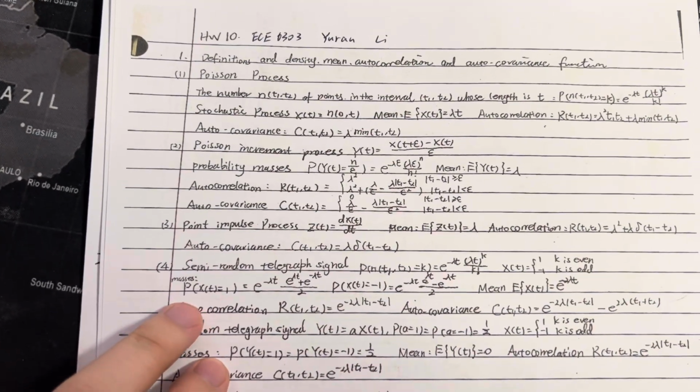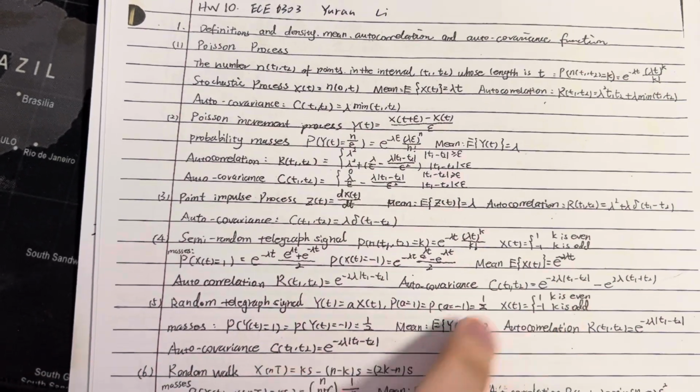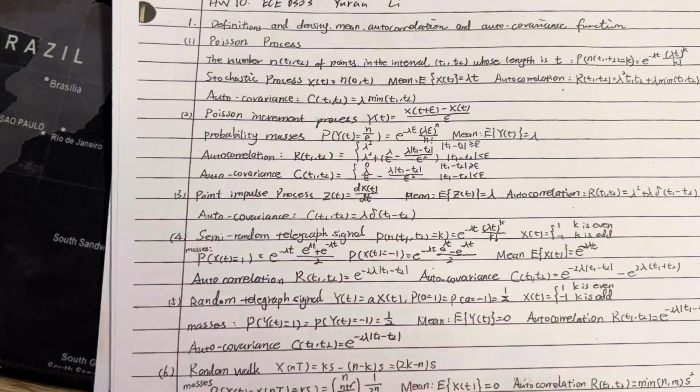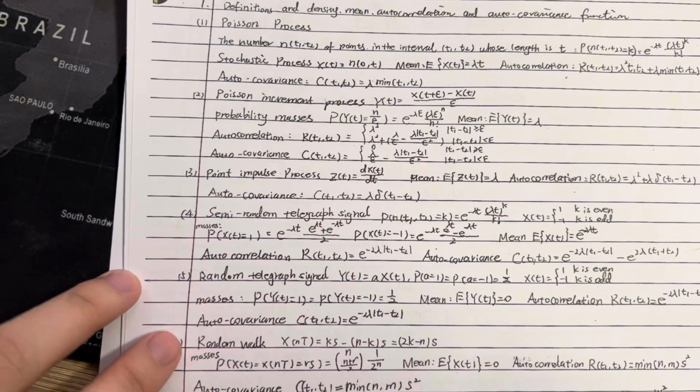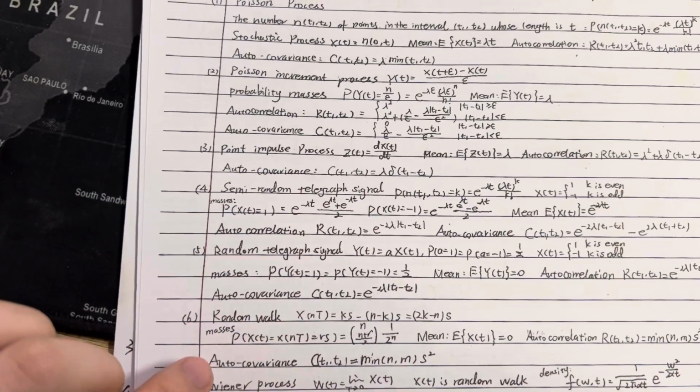The mass function is from here, and the autocorrelation is right here, and the fifth is right here.